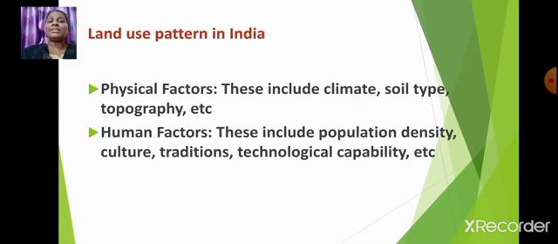Now let us talk about the land use pattern in India. Land use pattern in India depends on two factors. One is physical factors, the other one is human factors. Physical factors include climate, soil type, topography, etc. And human factors include population density, culture, traditions, technological capability, etc.